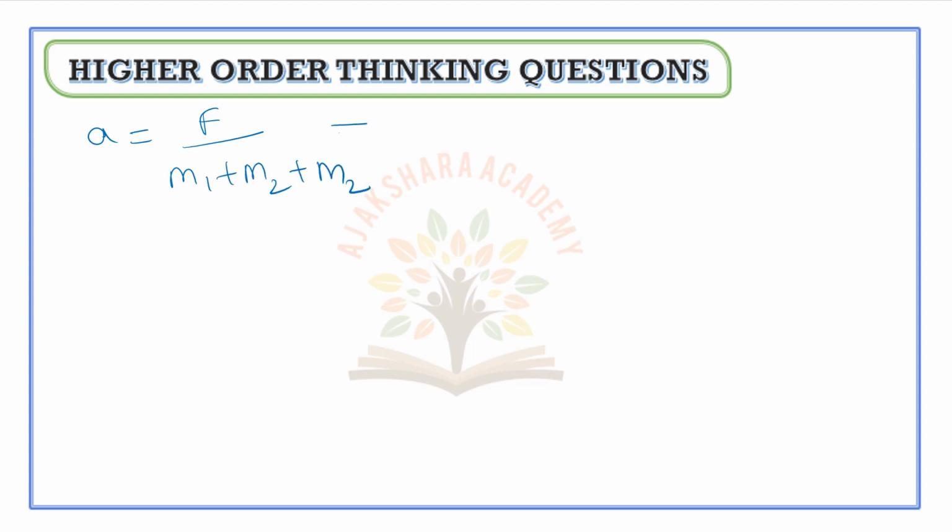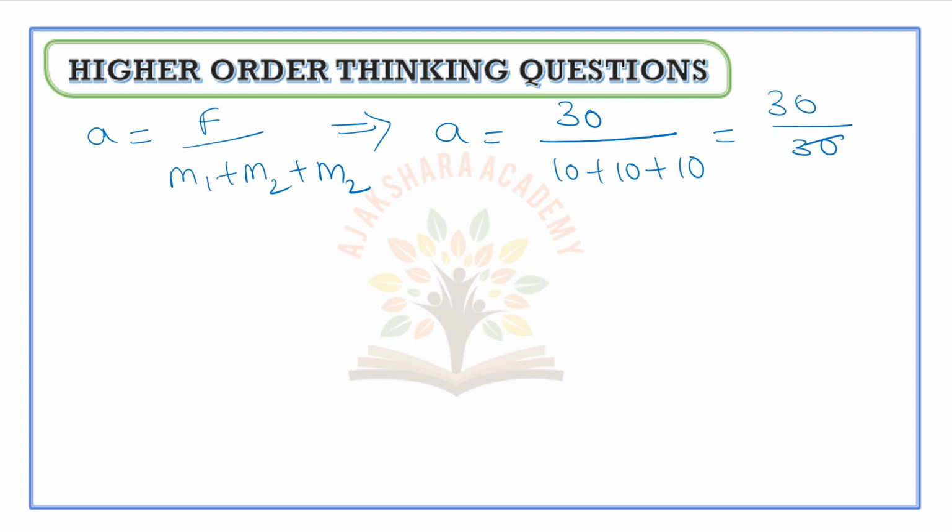We are given the tension as 30 newtons and each block's mass as 10, so that implies 30 by 30. So A is equal to 1 meter per second square. This is the acceleration of each block. Now we will calculate tension.